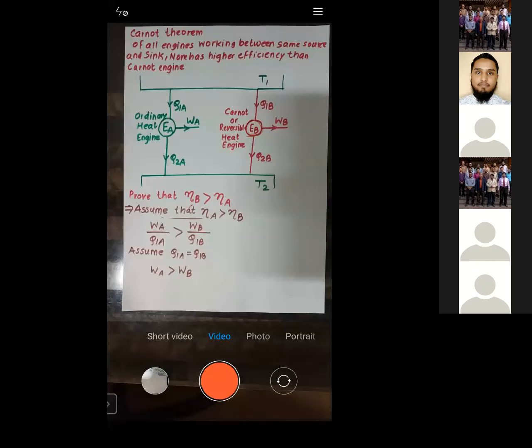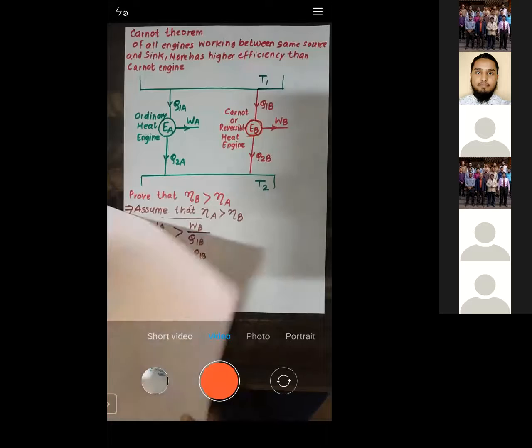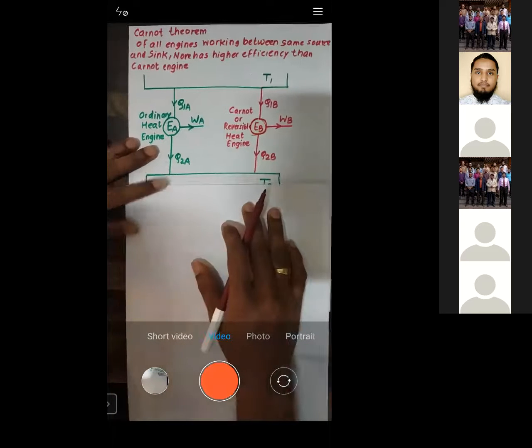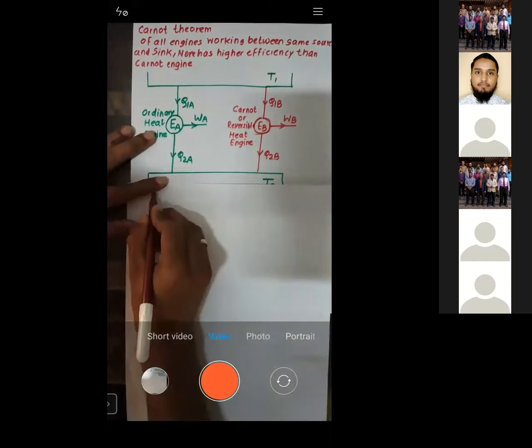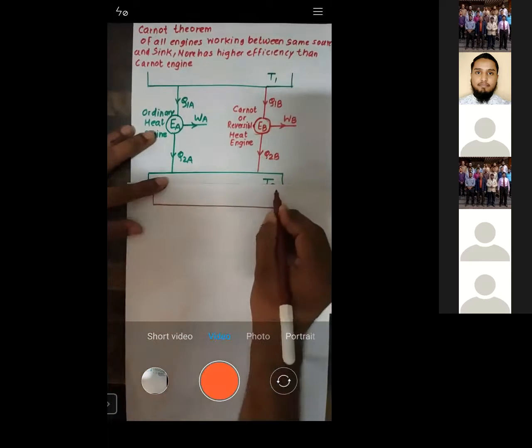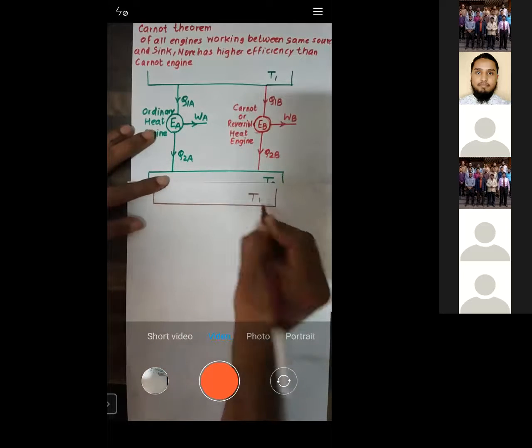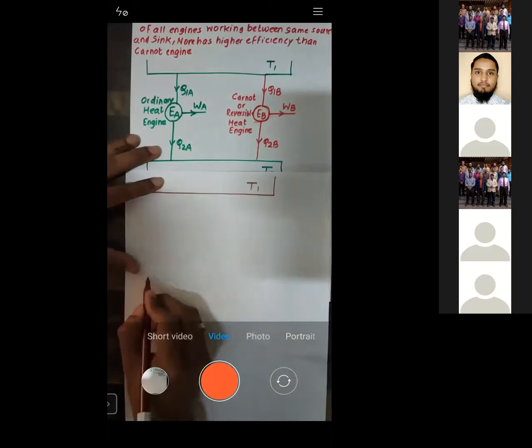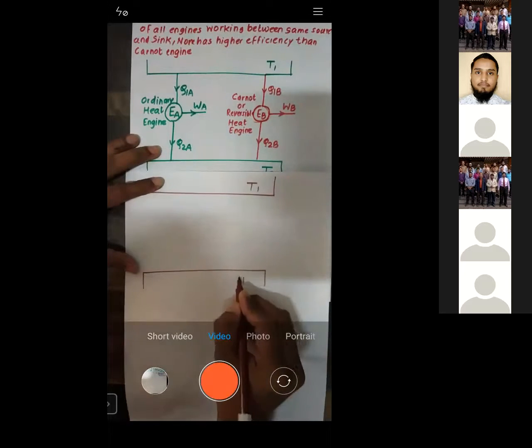So now let us see how to work it out. Now see, what I will do is mark the same diagram again. You can see, now I'll just mark the same diagram. This is temperature T1. This is temperature T2.